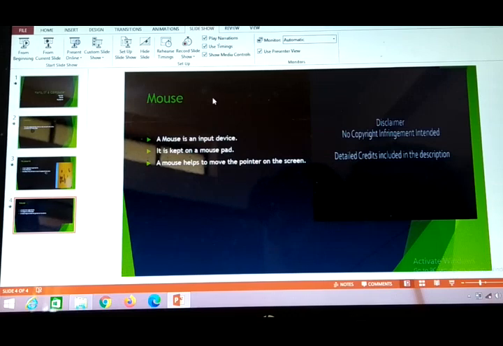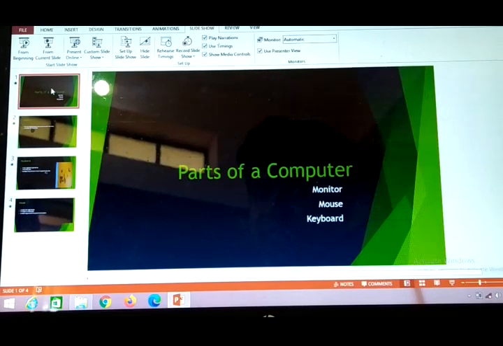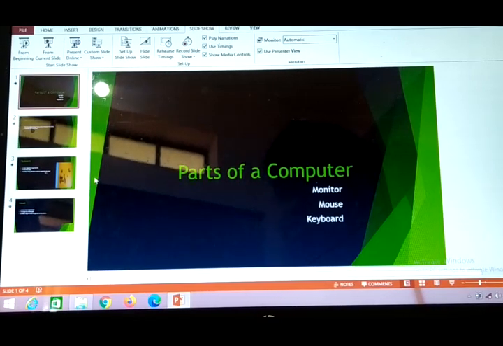One feature is rehearsal time, that is how much time you will be taking to explain one slide. Suppose this slide is there, with the contents you are seeing, and how much time you will be taking to explain this content, that is known as rehearsal time. We can practice with respect to rehearsal time. Rehearsal time allows us to practice the content, how much time you need for a particular slide to keep pace with the slide.